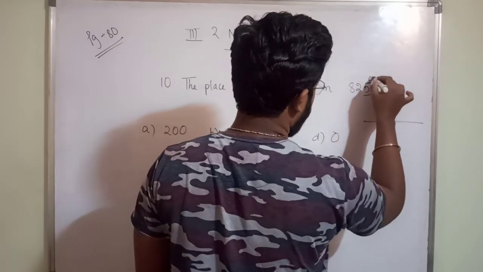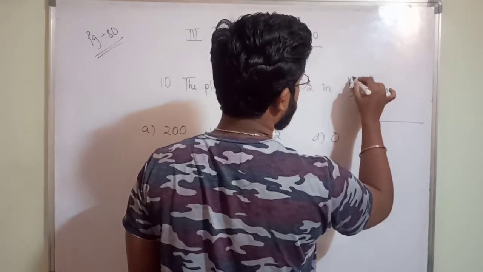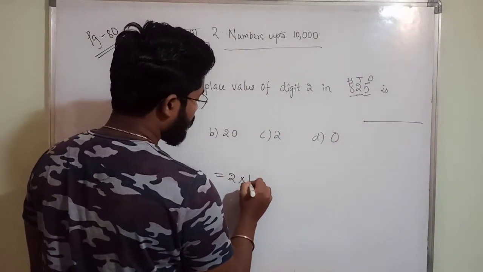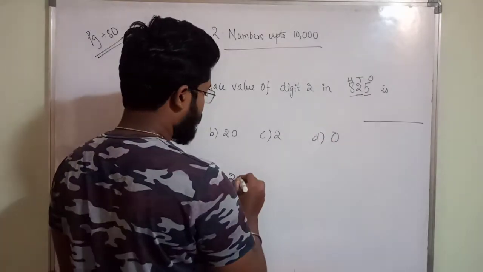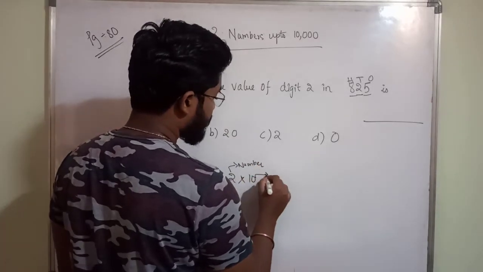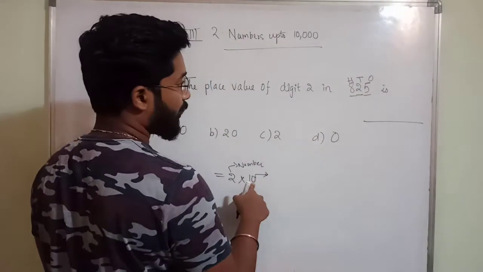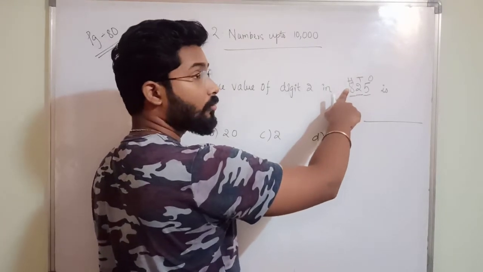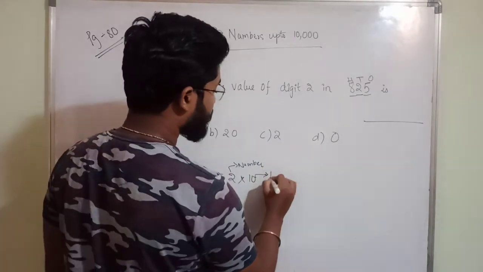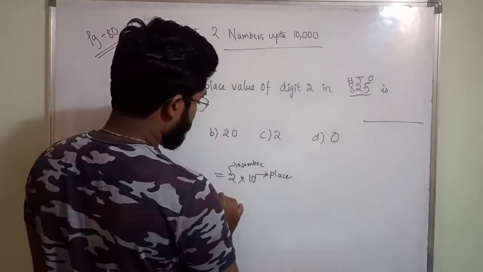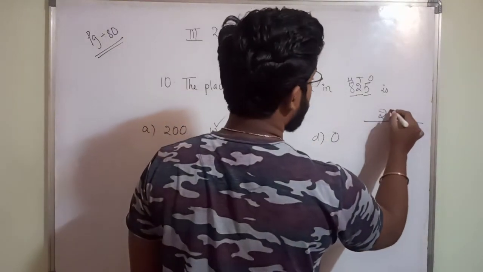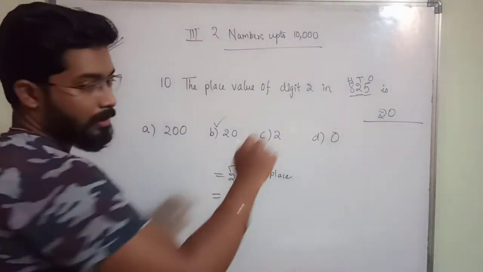So this is ones place, tens place, hundreds place. 2 is in which place? Tens place. So 2 into the place: this is the number, this is the place, because it is in tens place, that's why you have to write 10. If 2 would be in hundreds place, what will be the answer? 2 into 100. So 2 into 10, how much? 20. So what is the answer? B, 20 is the place value of 2 in the number 825.